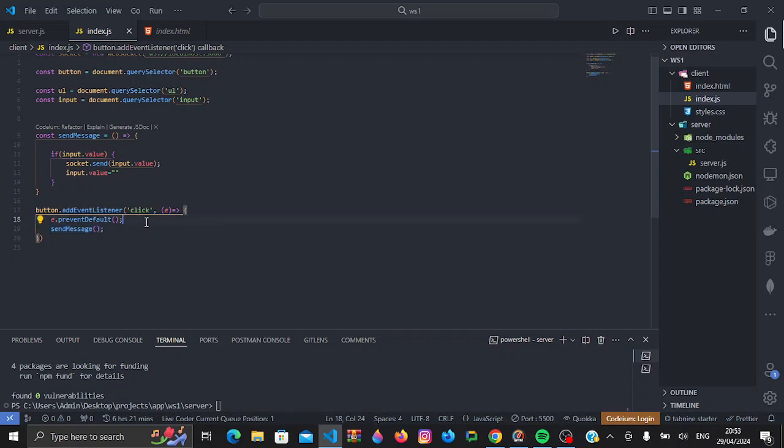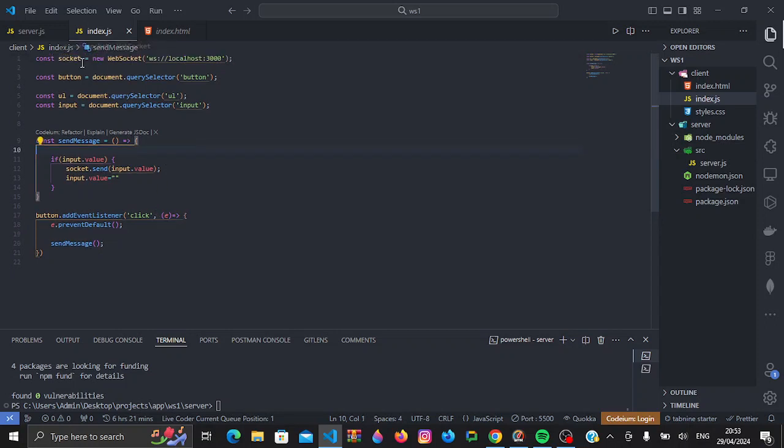And then this is what we do. Whenever you have this socket, it has a property called readyState. Now this readyState tells us the state of the connection. It changes from 0 to 3. 0 means it's connecting. 1 means the connection is there and it's open. 2 means it's closing. And 3 means it's closed and can't be opened.